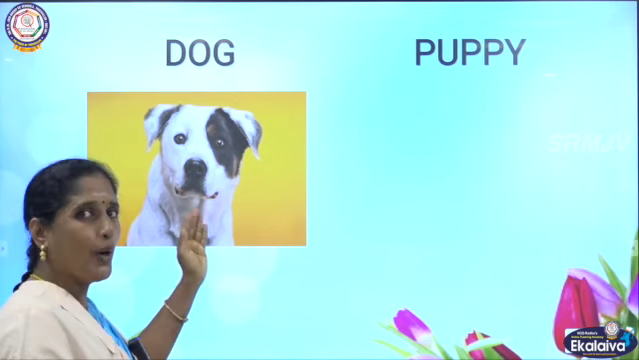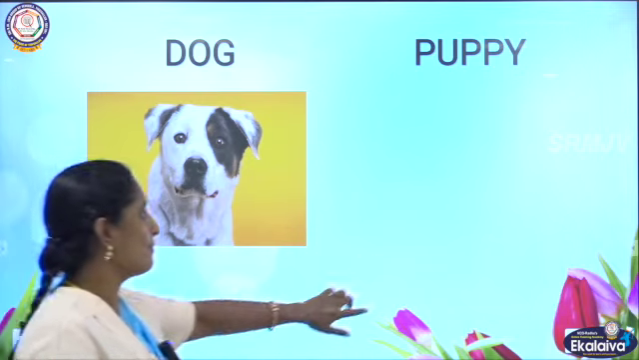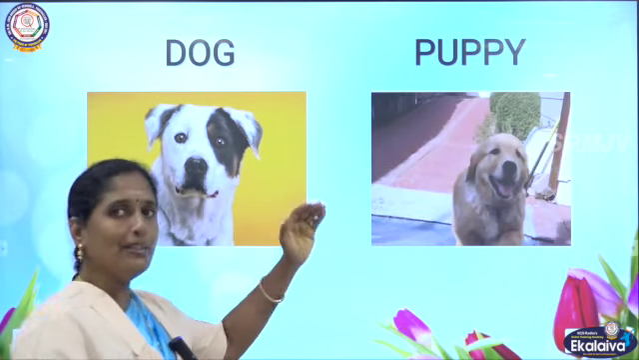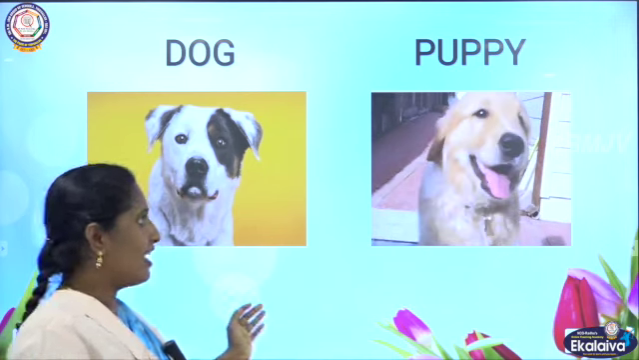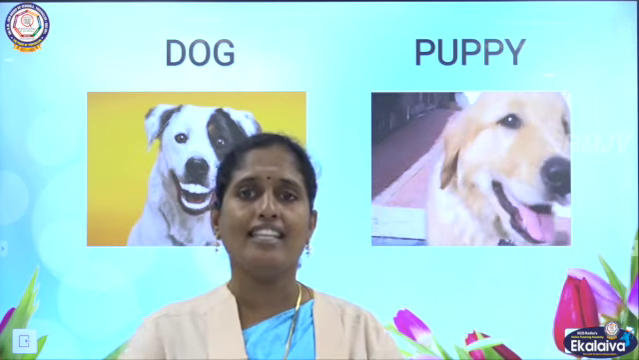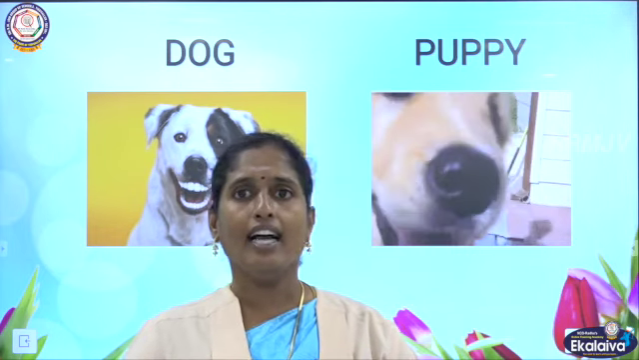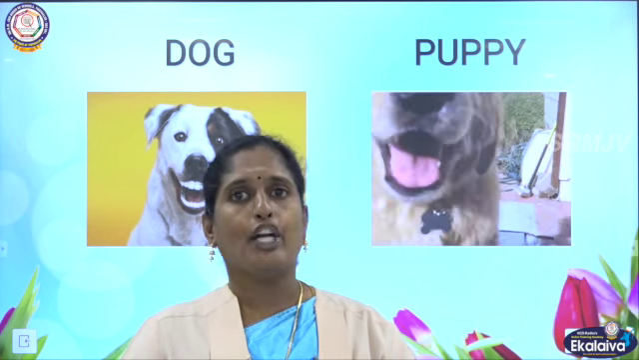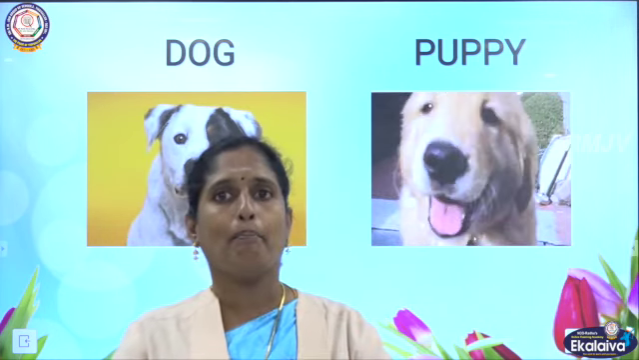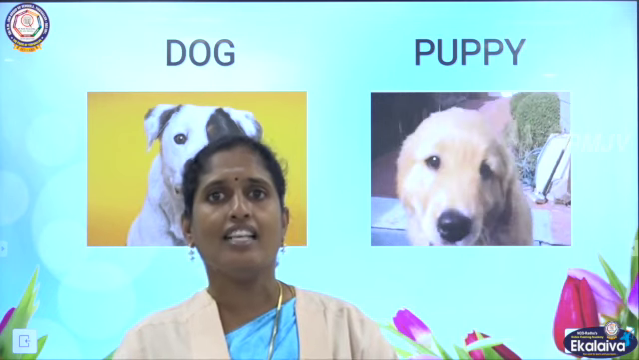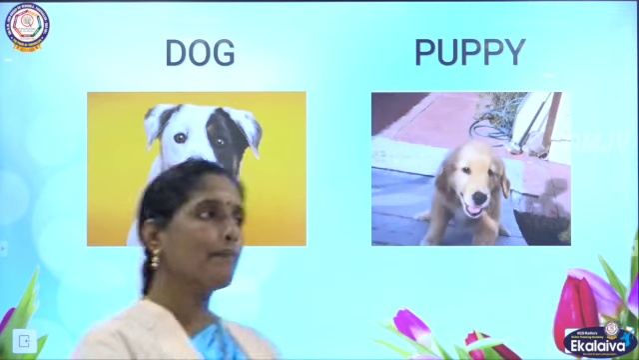See children, who is this? Yes, this is a dog. And who is this? This is a baby dog. See, the baby dog is called a puppy. And the dog says, "Oof, oof." A dog has a puppy. What does it say? Oof, oof, oof, oof, all through the day.